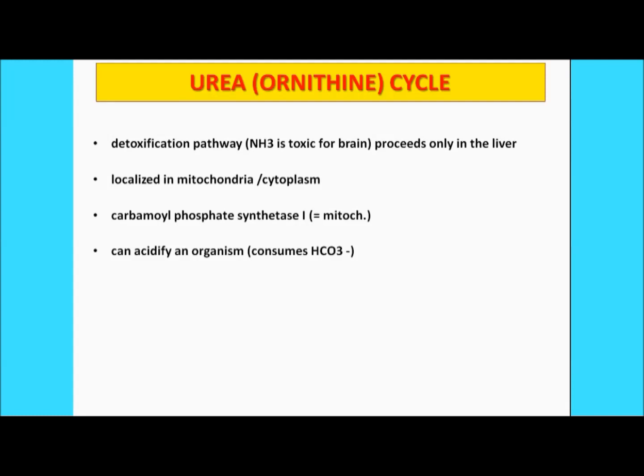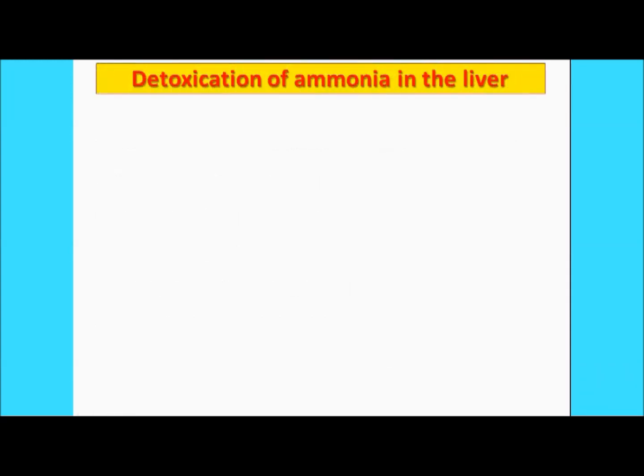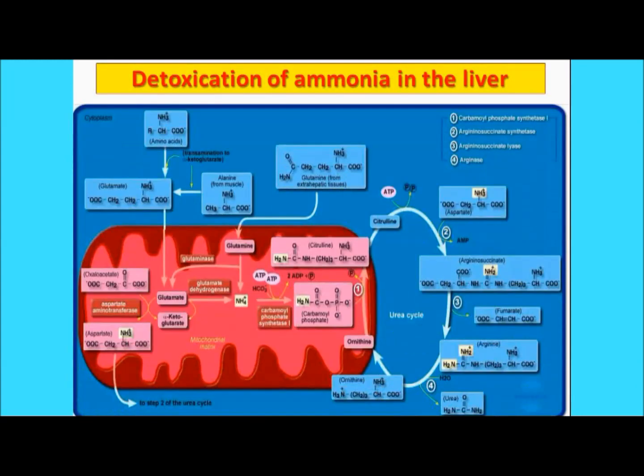It can acidify an organism, right, as it consumes the bicarbonate ion. This urea cycle needs 3 molecules of ATP, but 4 energy rich bonds need to be formed here, right? Now it's connected with the citrate cycle through the fumarate. I will show you how it is connected in the next slide. Moreover, urea is the end product of nitrogen metabolism, and this urea comes out from the body in the form of urine, right? So this is the detoxification of the ammonia in the liver.